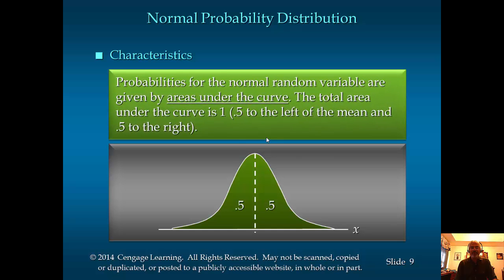Now, the probabilities of normal distribution are given by the area under the curve. So if you look at the area under the curve on the left side and the area under the curve on the right side of the center, those two values will be equal, and since the total area should be equal to 1, so it will be 0.5 and 0.5. If you want probability for any given range of x values, then you have to look at that range and what is the area within that range.